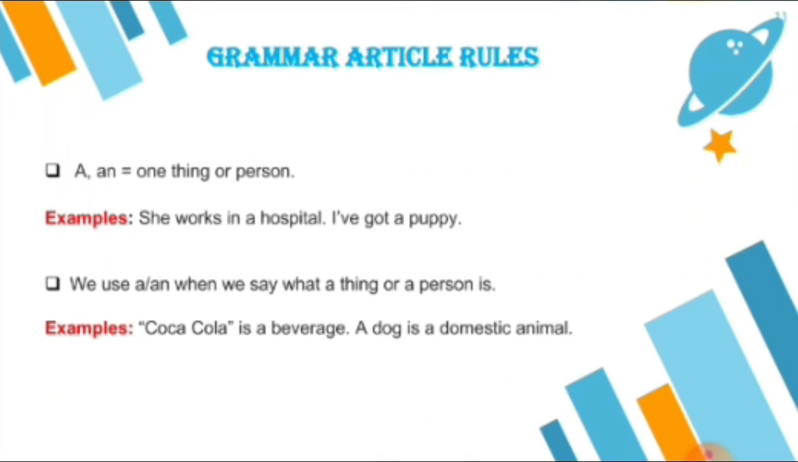A and an is equal to one thing or a person. Just keep in mind that the articles a and an are just like a singular person, where you are going to use a or an as one thing or a person. She works in a hospital. I have got a puppy. So she is singular. So in a hospital, that particular hospital we have.